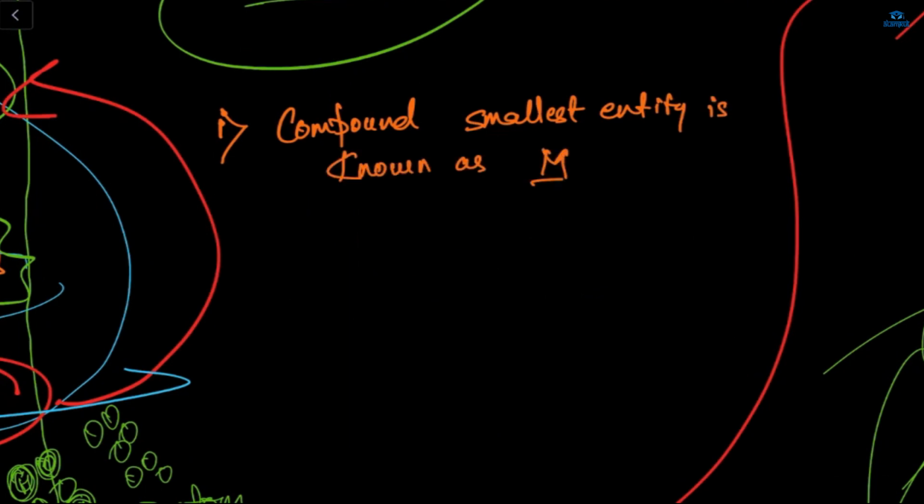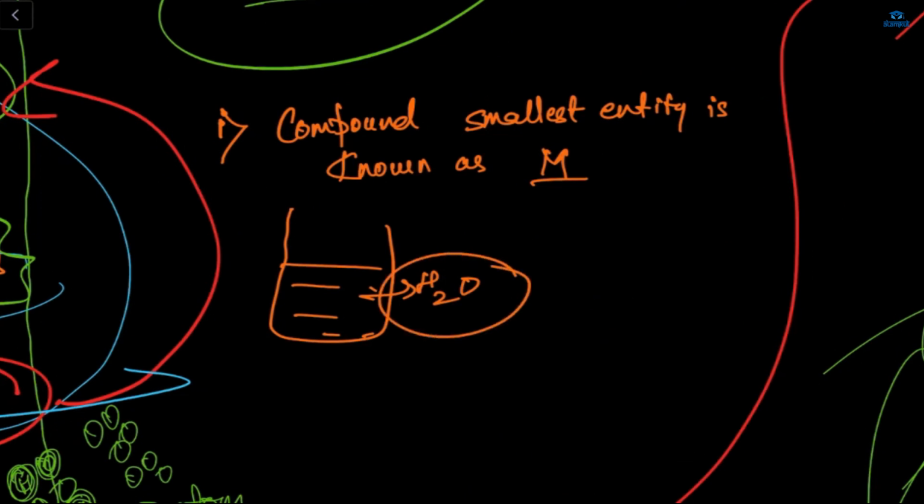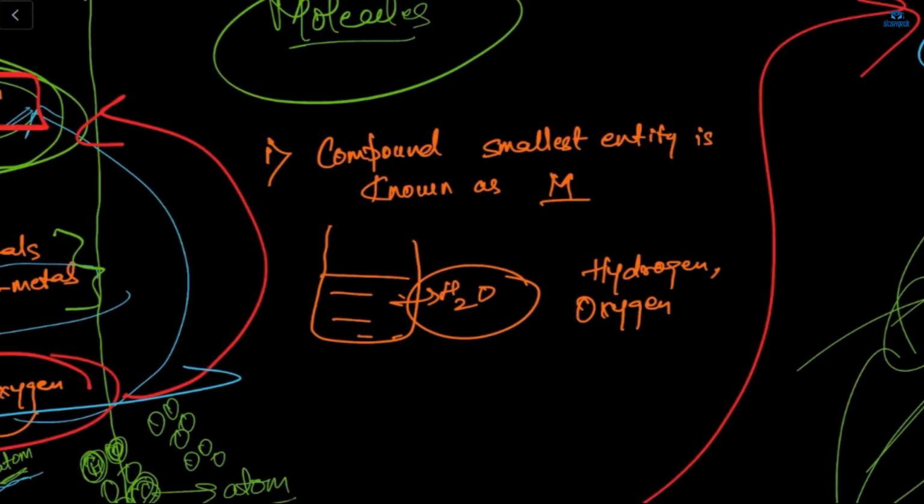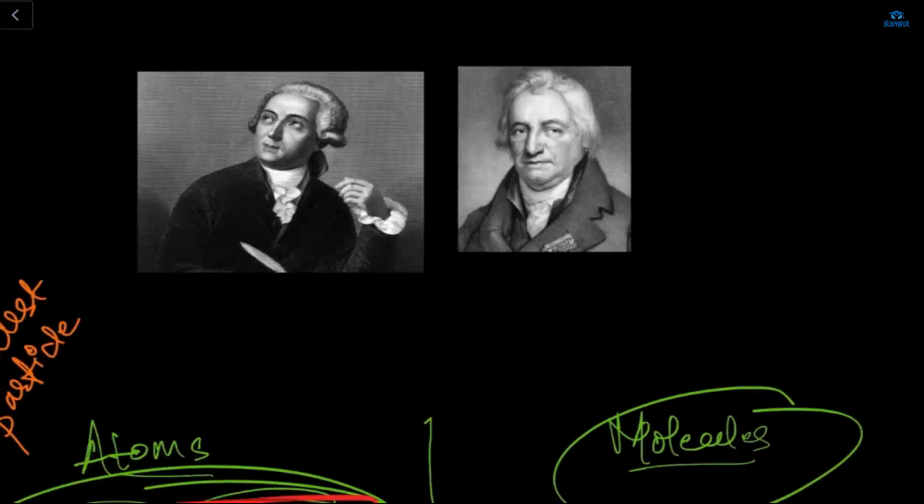I'm writing only M, M for molecule. For example, if I am taking water in this beaker, water is H2O. This H2O is a combination of two kinds of atoms, one is hydrogen and the second one is oxygen, right? Yes. So where more than one atom is chemically combining, the combination is known as a molecule. Your NaCl is a molecule. Here two atoms, the sodium and the chlorine. Okay.